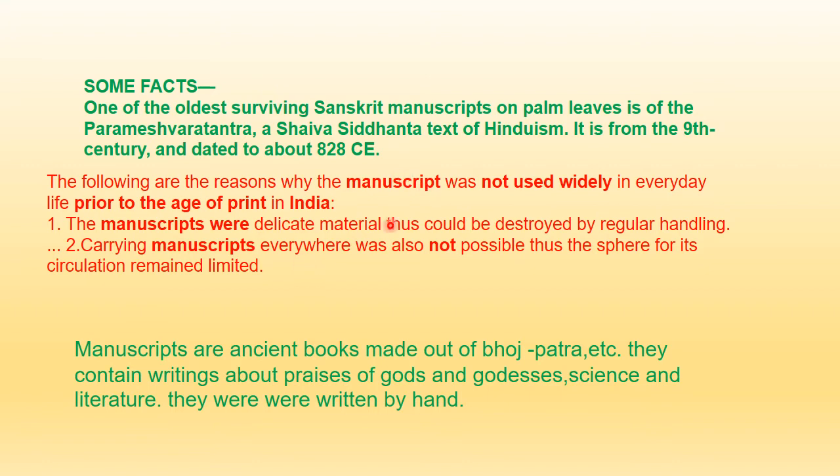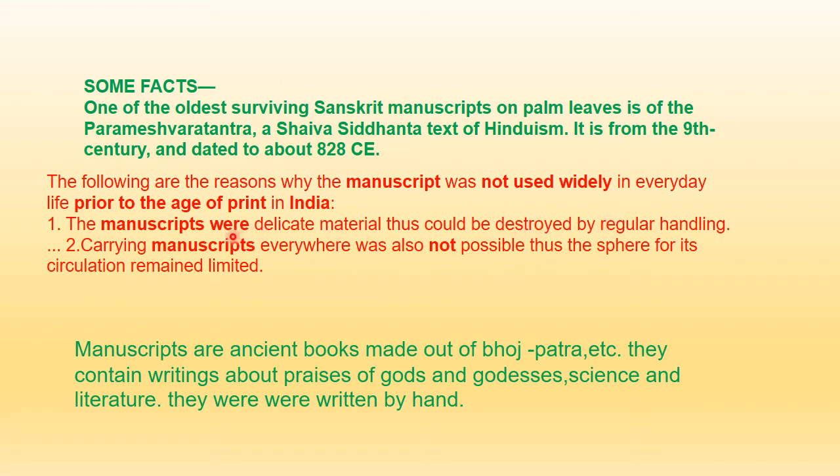Now there are certain reasons why these manuscripts had not been used so widely thousands of years ago. Because they were written on leaves, they could be easily destroyed. That was a delicate material, and if exposed to weather conditions, they could be destroyed very easily. They were also to be used regularly.